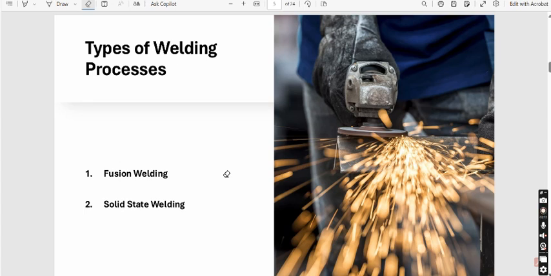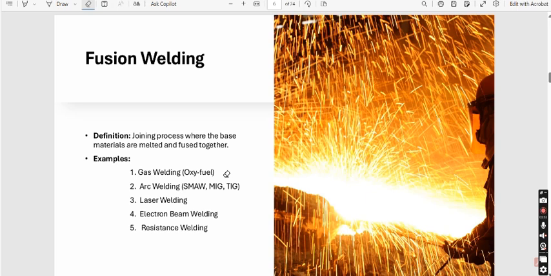Now there are various types of welding. The very first is fusion welding and the second is solid state welding. In fusion welding there will be melting of the two parent metals at the joint, and in solid state welding there won't be melting exactly, but the amount of heat generated between the two materials will be sufficient to diffuse the metal parts. So this was the basic difference between fusion welding and solid state welding. Again, in fusion welding there is a melting part, and in solid state welding there is no melting, but the heat generated between the materials is sufficient to diffuse the metal. So let us discuss fusion welding in detail.